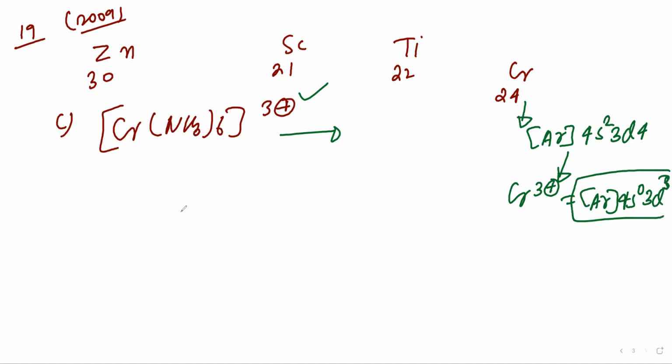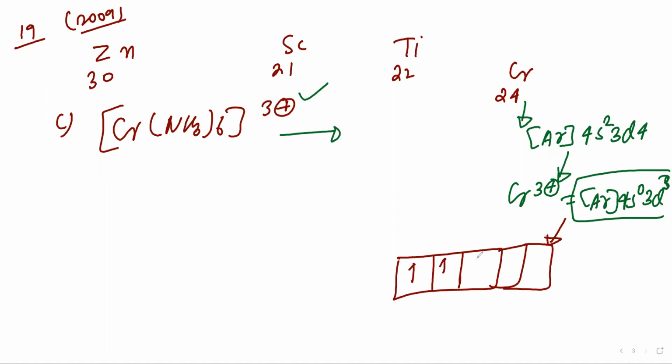How many electrons are there in the d orbital? 3. So in the d orbitals, total 3 unpaired electrons are there. 1, 2, 3.